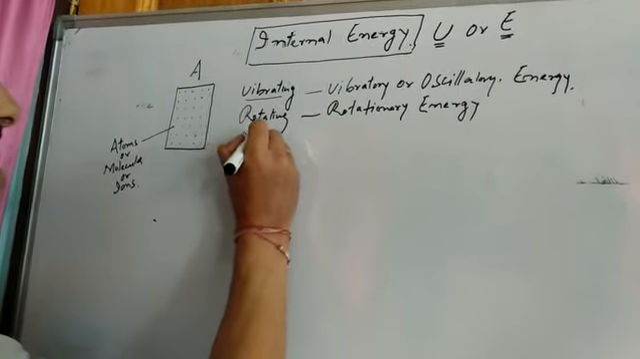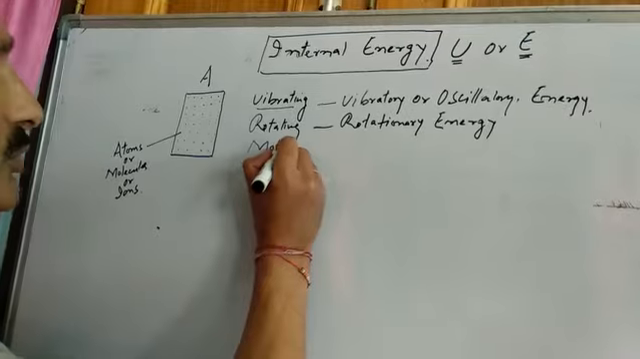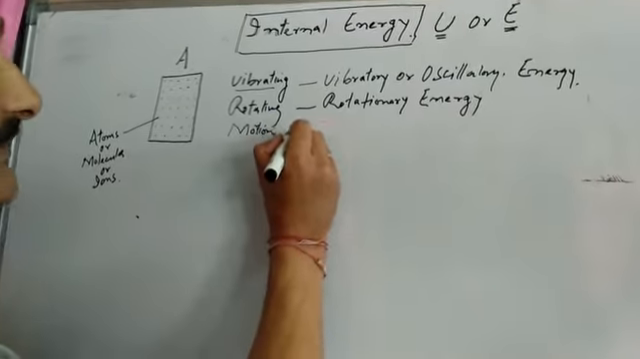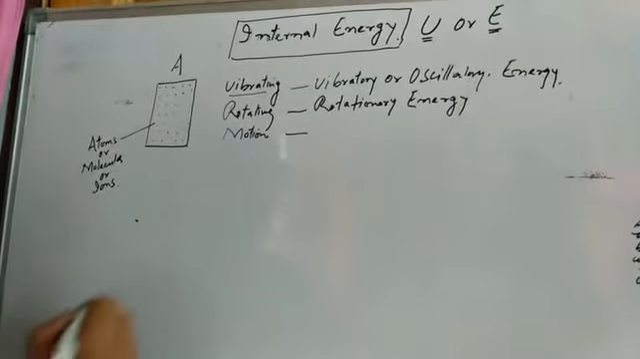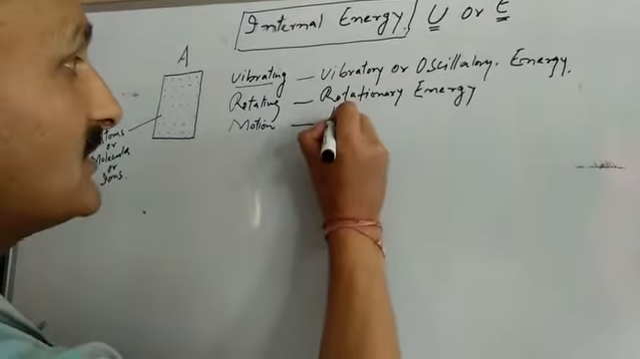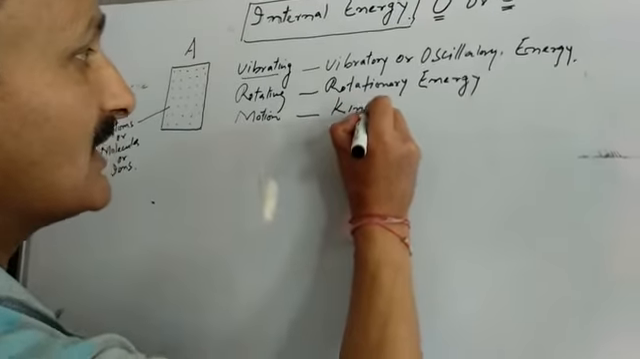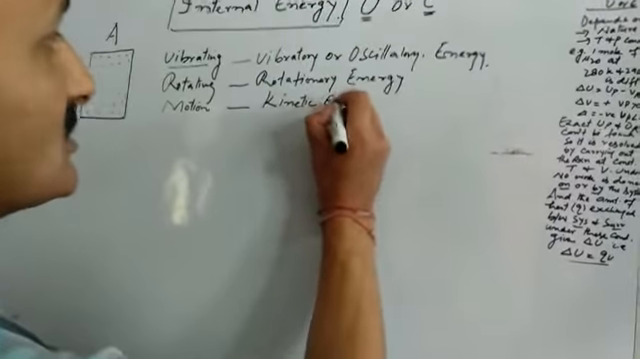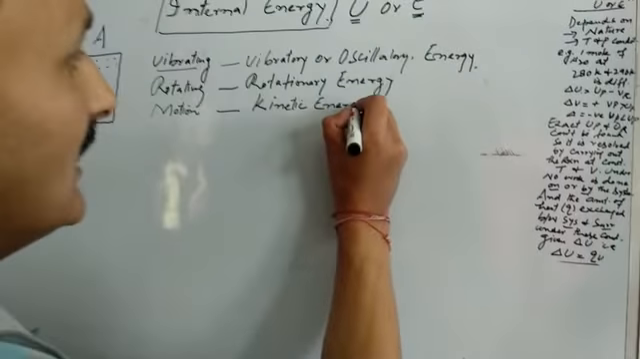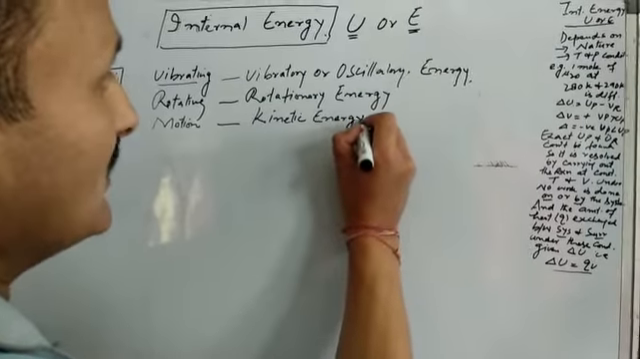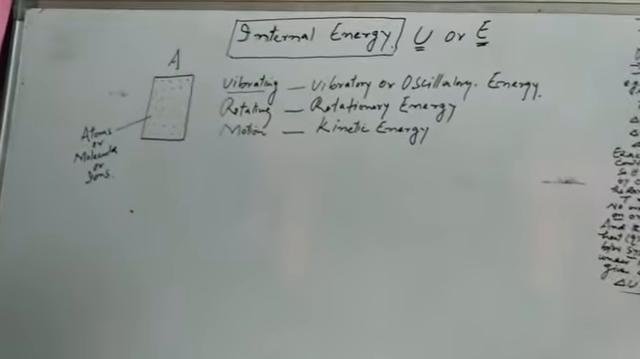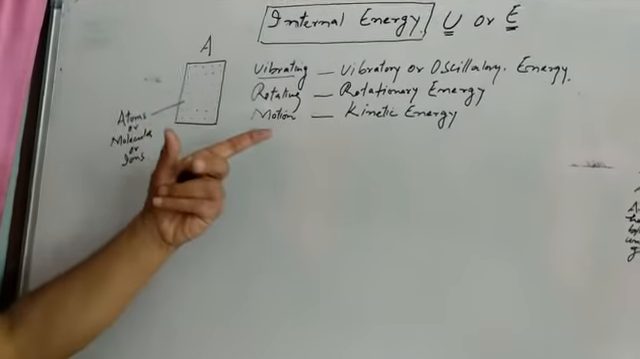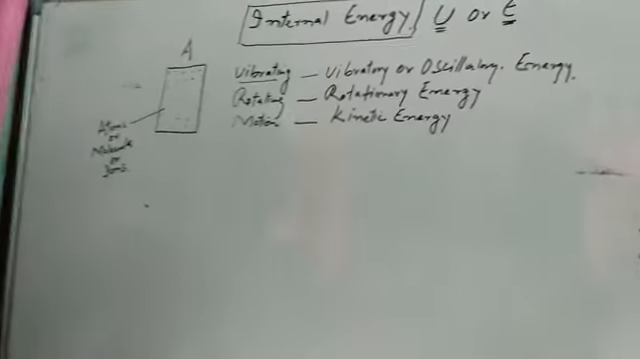these particles may always be in motion. And if they are in motion, they will have one more type of energy, and that energy is known as kinetic energy, because we know kinetic energy of the system is the energy possessed by its particles by virtue of its motion. So if they are in motion, then they will have kinetic energy.